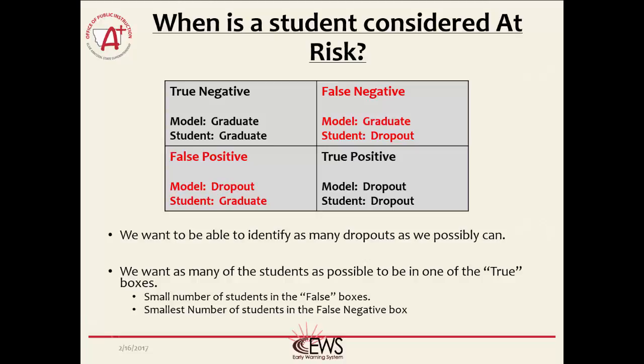One thing to keep in mind here is that the errors are not equal. A false positive result means the model shows the student would drop out, but in fact the student ends up graduating. This is an error we can live with. It's still an error on the part of the model, but we can live with this one. The false negative results are the ones we want to minimize. These students are the ones the model is not identifying, but eventually drop out. So we want the false negative results to be at a minimum.